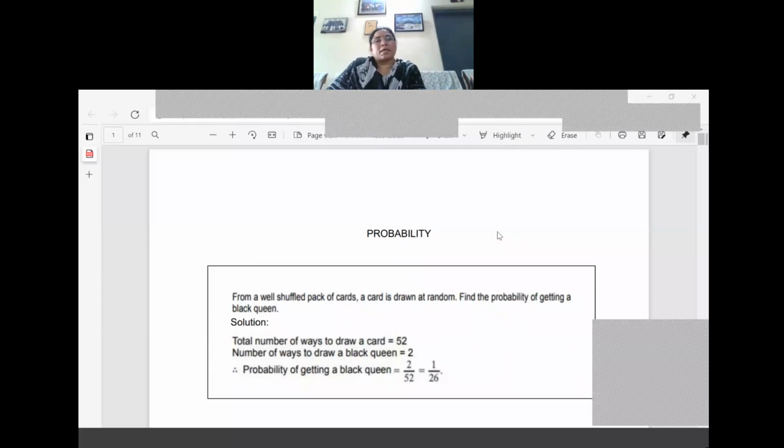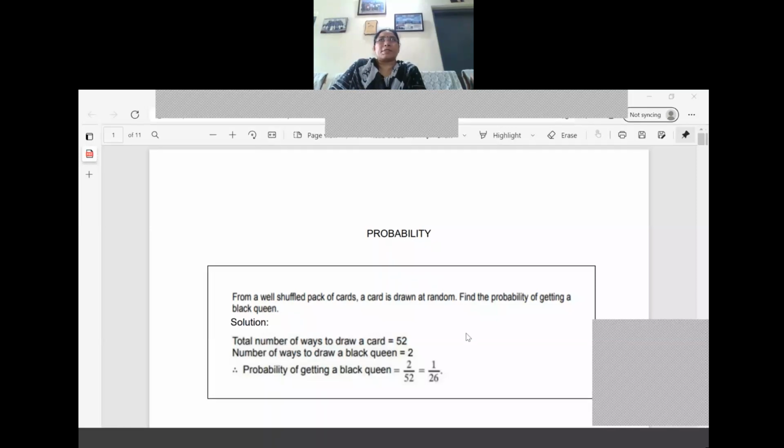Already you have watched regarding the probability questions. Now I'm starting the next pattern, probability questions only. From a well shuffled pack of cards, a card is drawn at random. Find the probability of getting a black queen. It is based on the card question only.